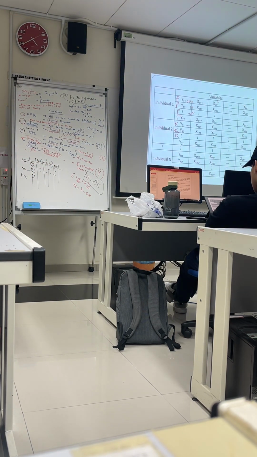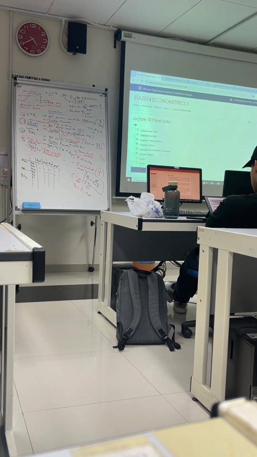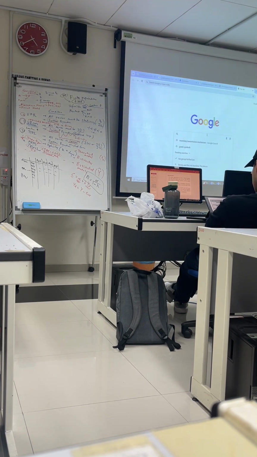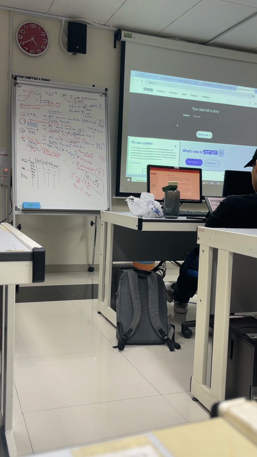Okay? So actually, panel data is very powerful. For panel data, basically, you need to use a software called Stata. Very, very powerful software. Maybe Excel is not really that good. If you have a chance to get the software called Stata, very good. This is called Stata. Okay? This is software. This one is very good. And for panel data, it's very powerful.